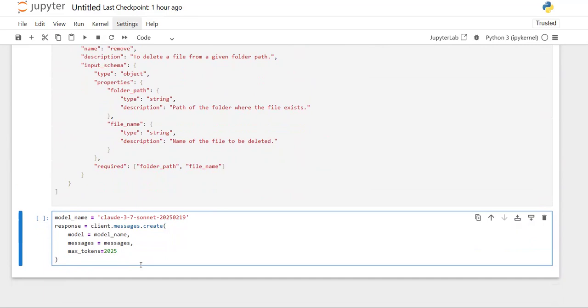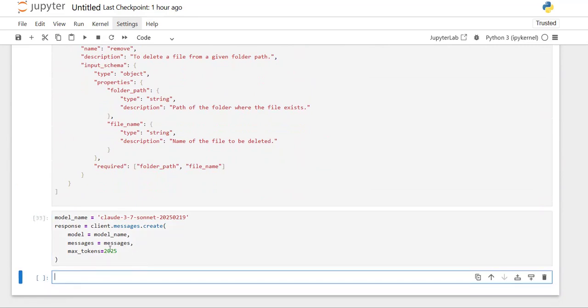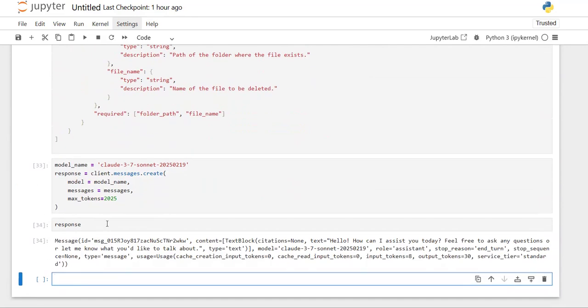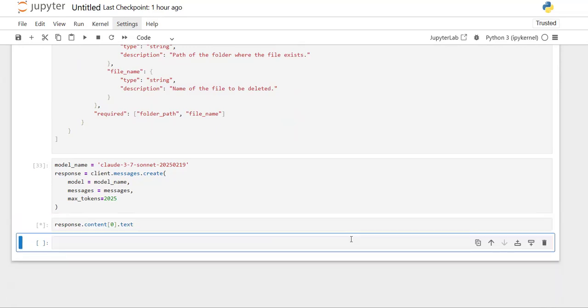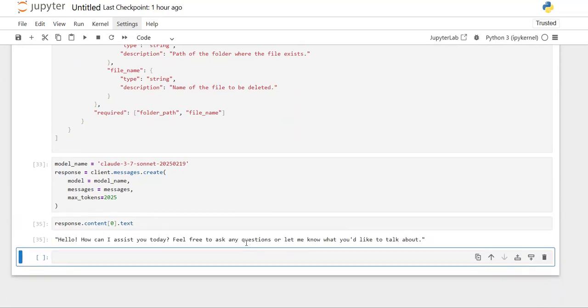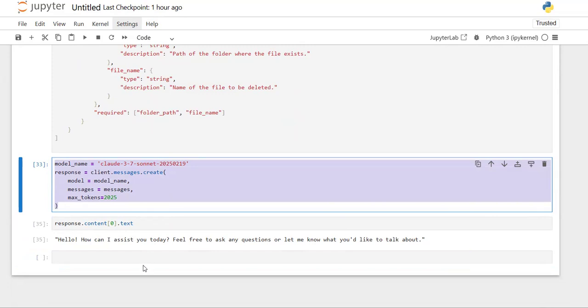Before adding the tools, let's see what the response will be. Response dot content of 0 will provide this text block. Inside this text block I'm going to take only this text and print it. This is how the response will be before adding the tools.